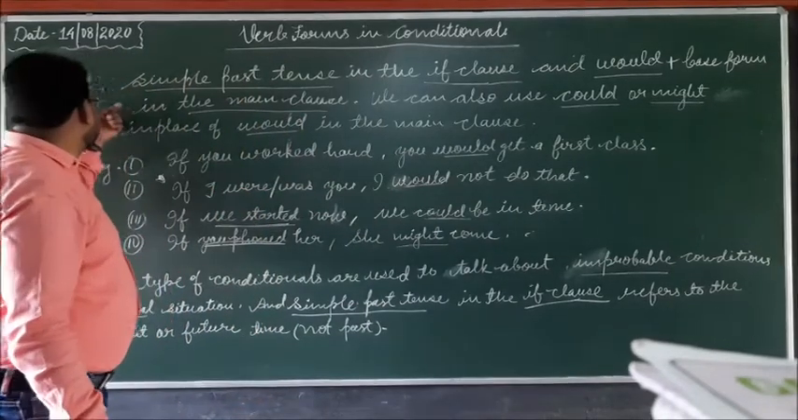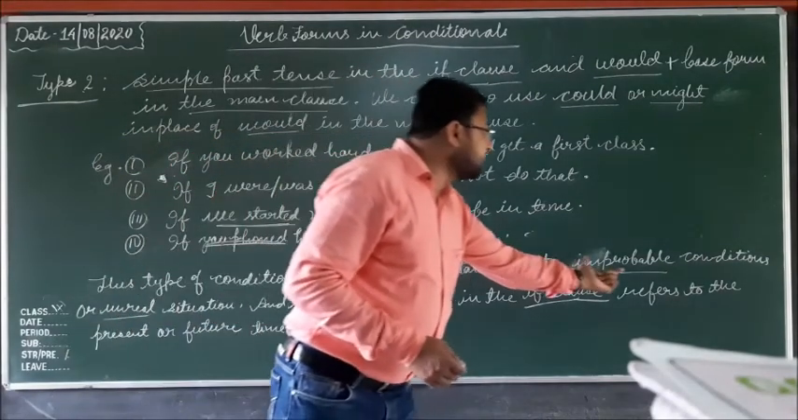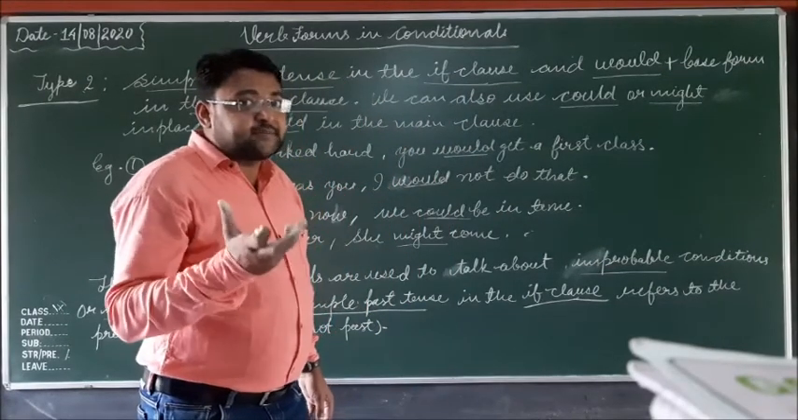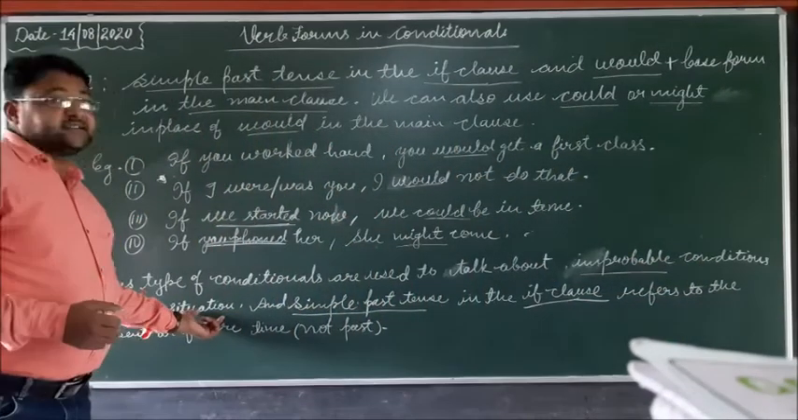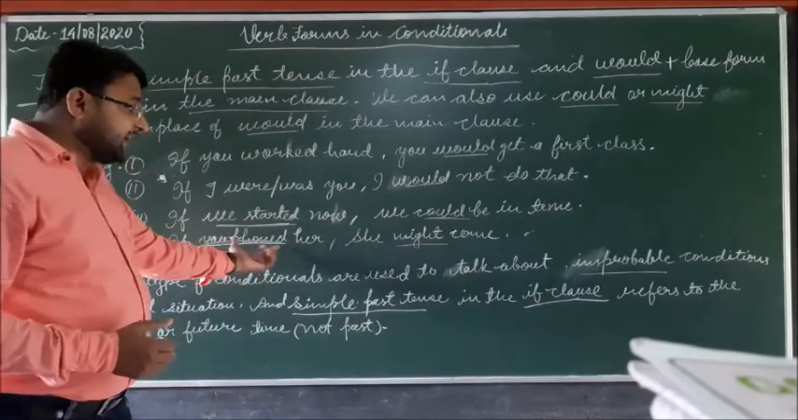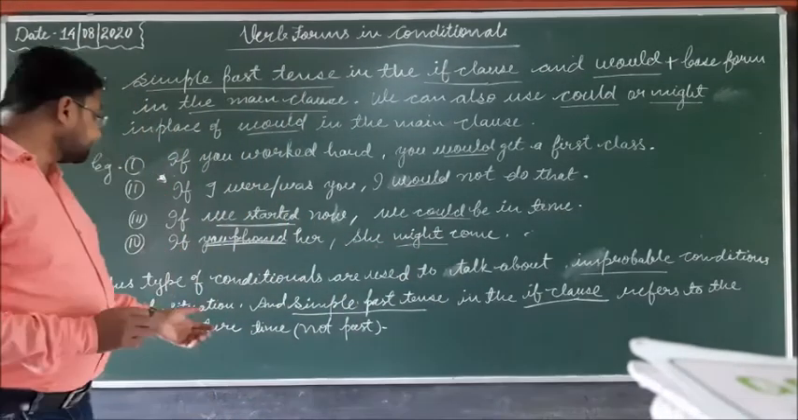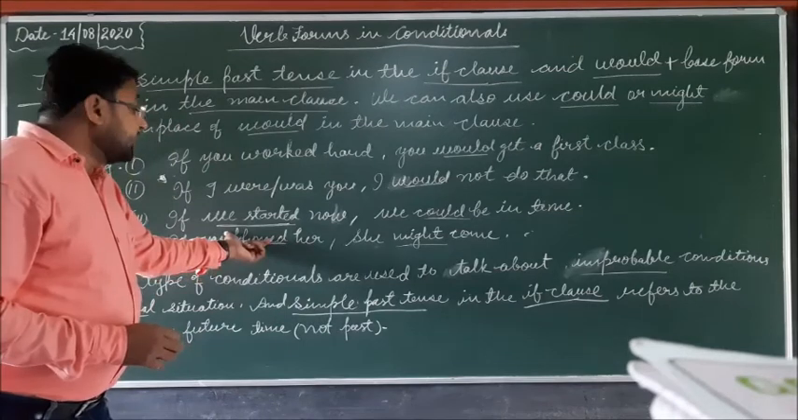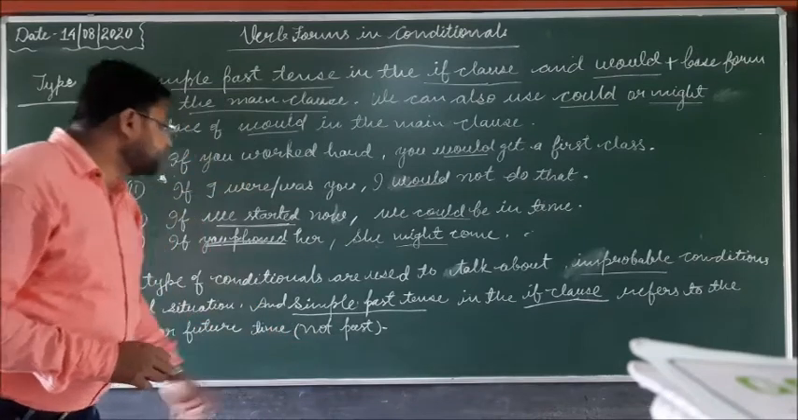So in this way, this is type 2, and this type of conditional sentence is used to talk about improbable, means impossible things, impossible activities. Improbable conditions or unreal conditions. And the simple past tense used in the if clause refers to the present or future time, not past time.